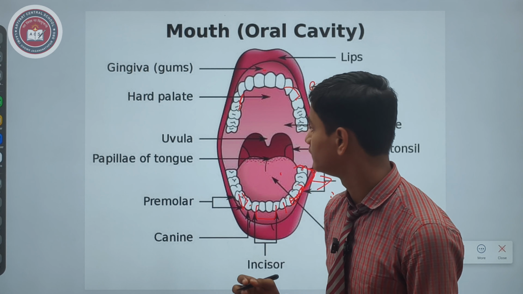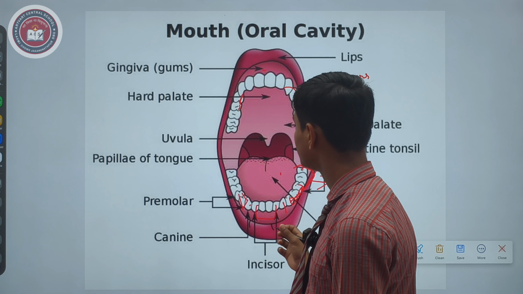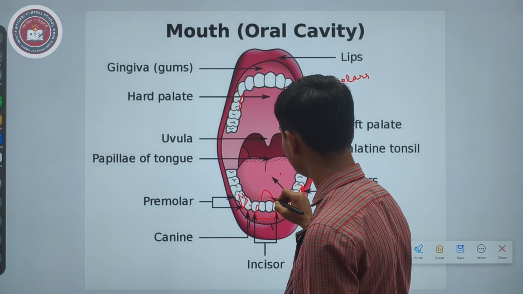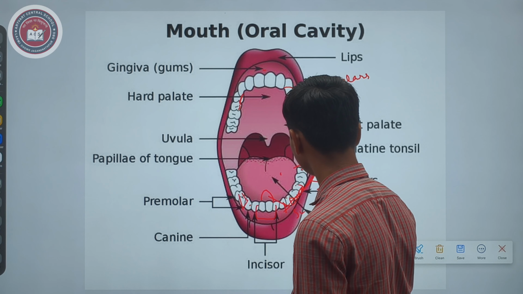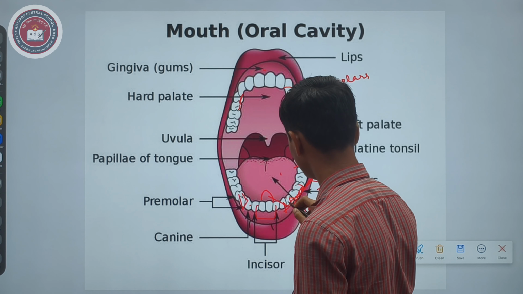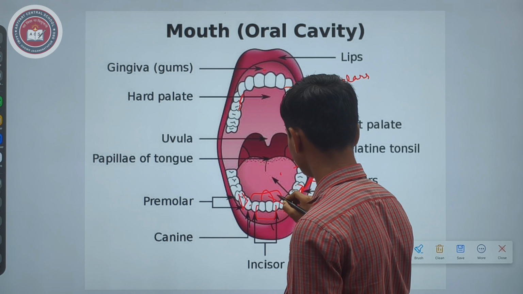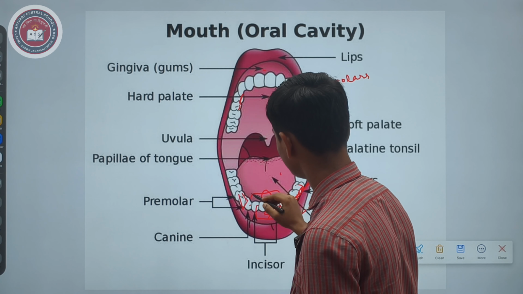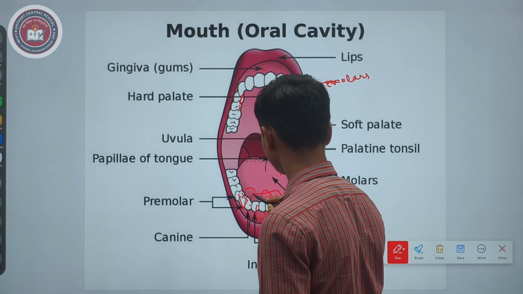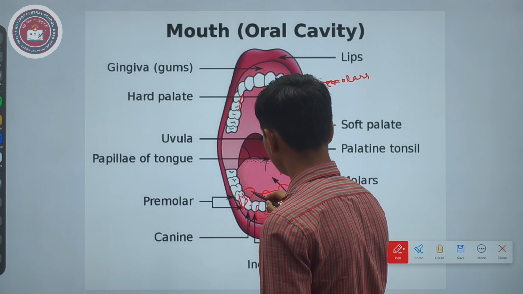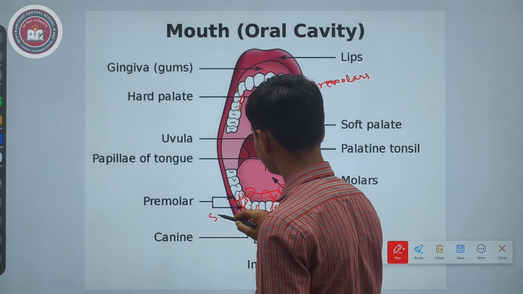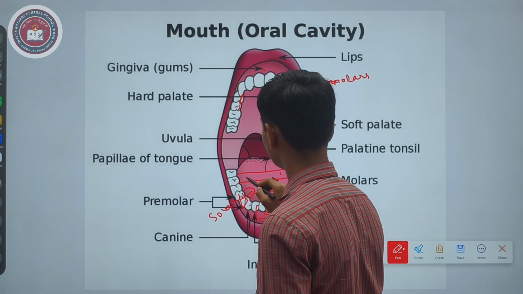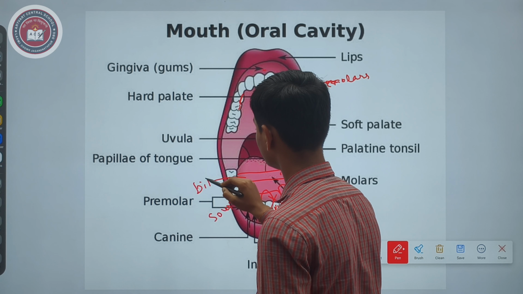There are taste buds in the tongue which are used to taste the food. The front is used to taste sweet. This is used to taste salty food items. These are used to taste sour food items, and this is used to taste bitter food items.